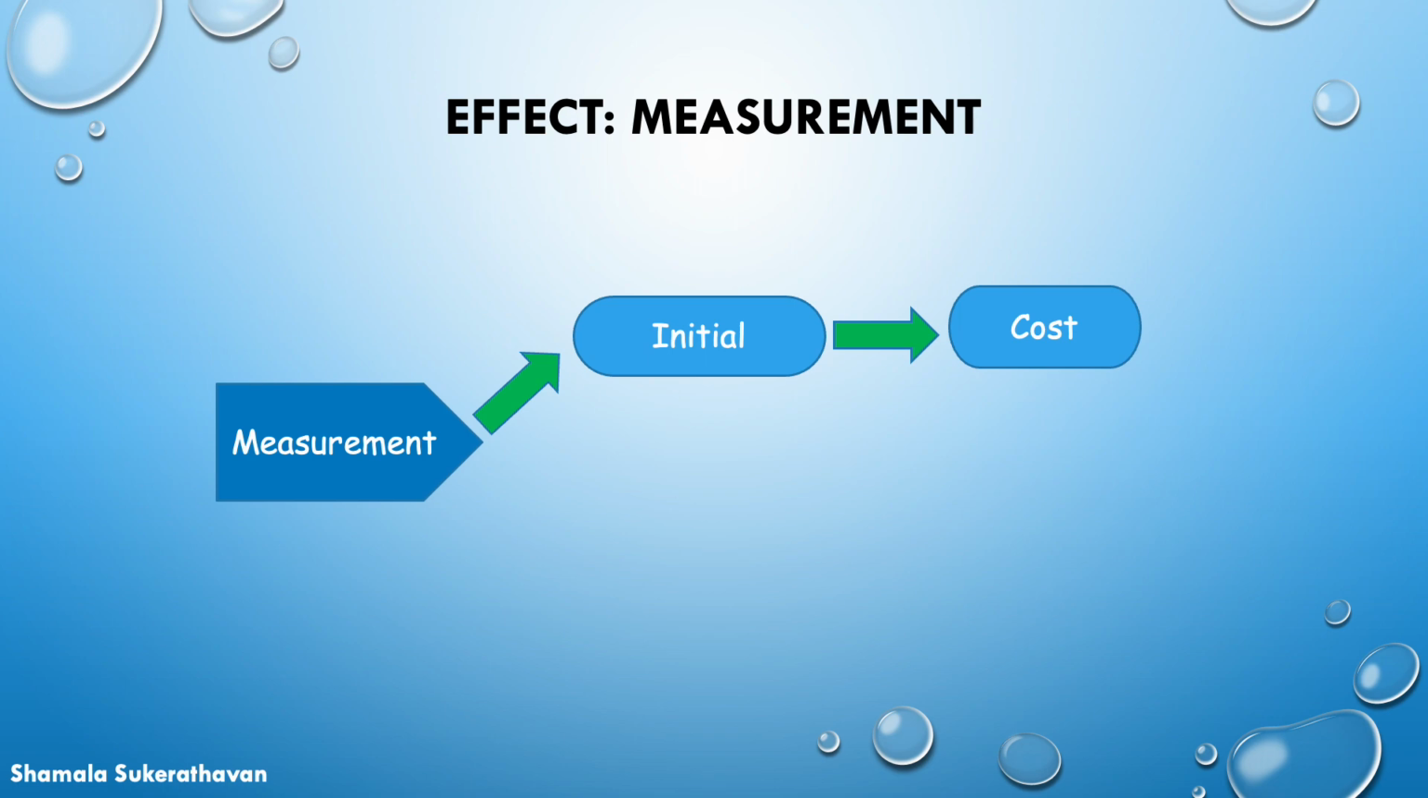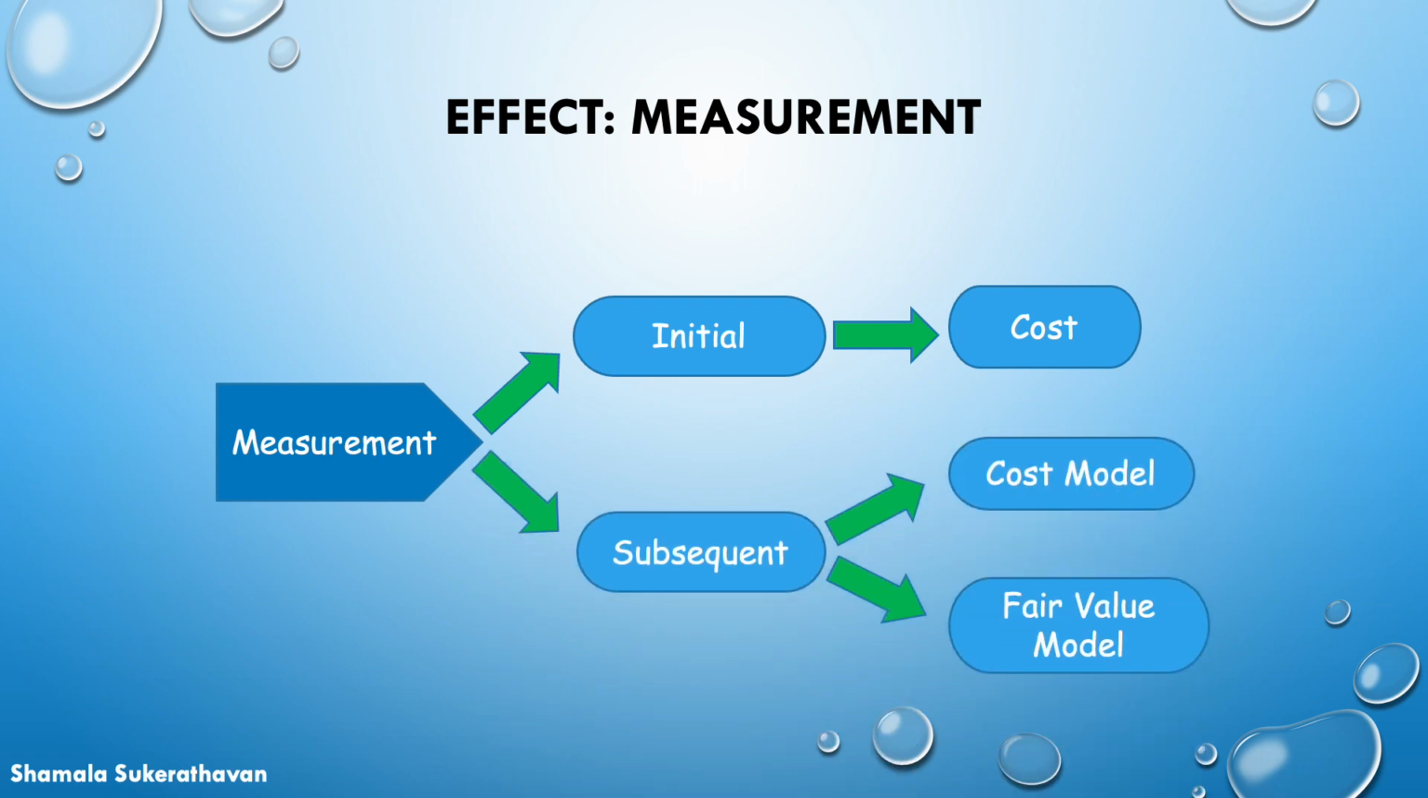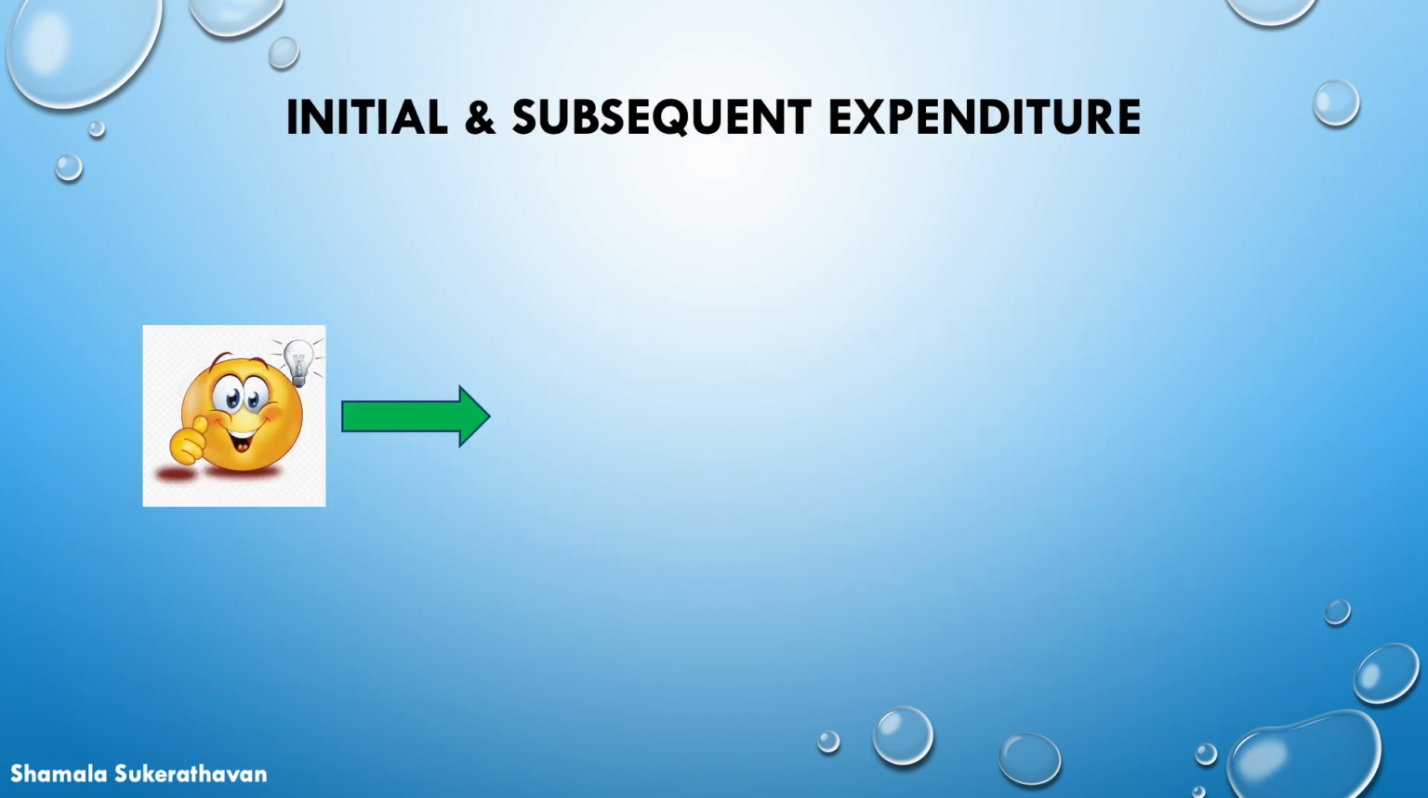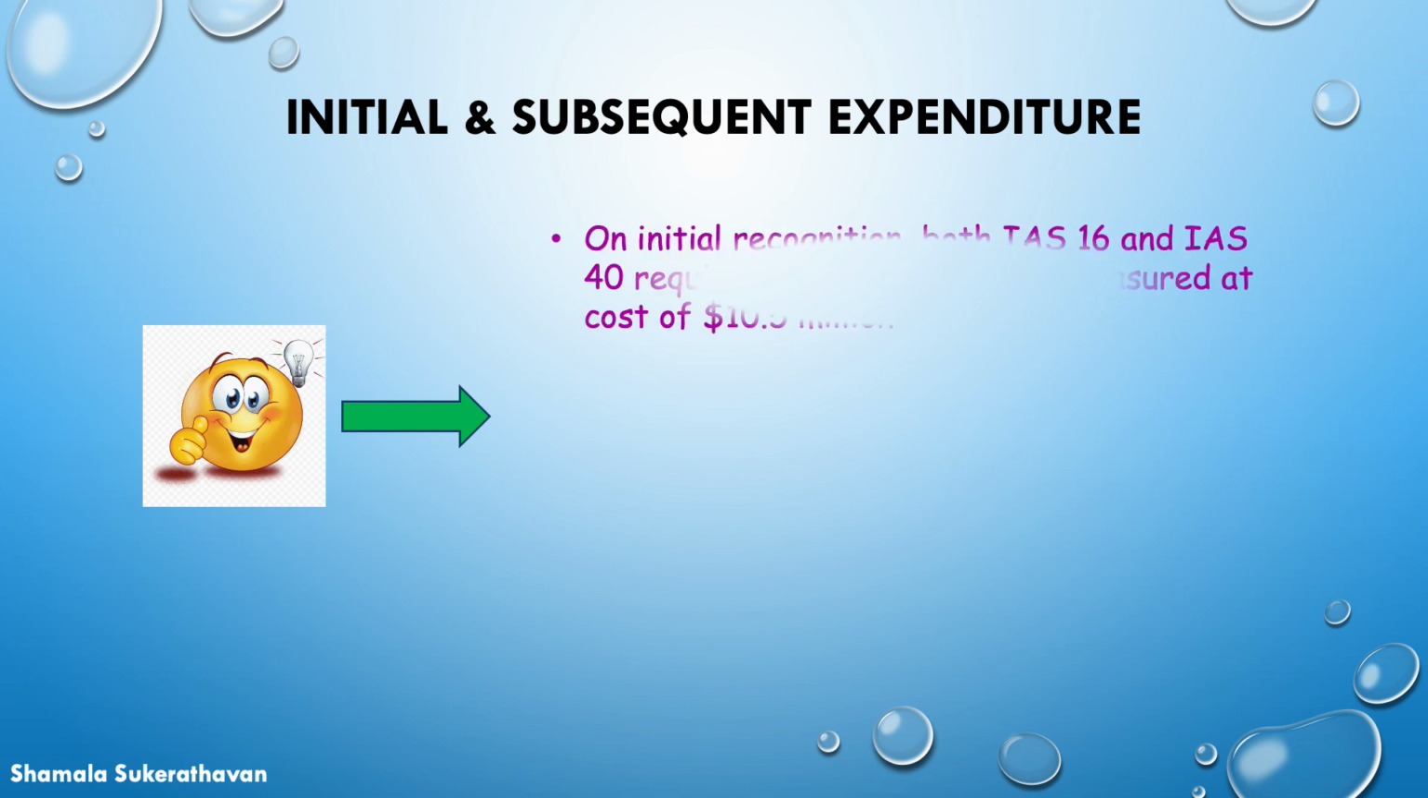Although IAS 40 permits ABC Limited a choice similar to IAS 16 on subsequent measurement, this will be either the cost model or the fair value model, as opposed to the cost model or the revaluation model under IAS 16. On initial recognition, as with IAS 16, IAS 40 requires the building to be measured at cost of 10.5 million, comprising the purchase price of 10 million, stamp duty of 450,000 and legal fee of 50,000.